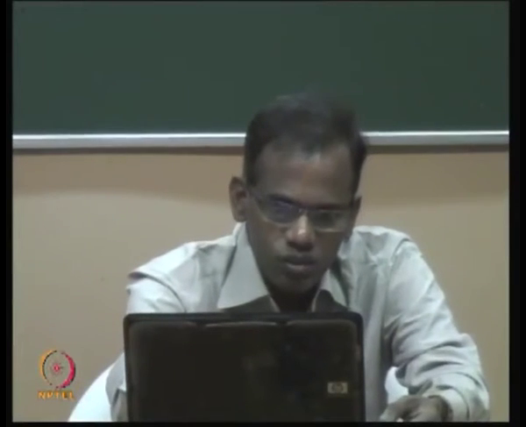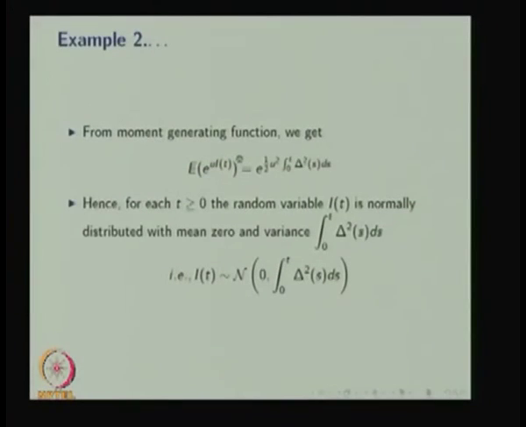Therefore, it is the expectation of e to the power u times I(t). You can find that this value is e to the power of one half u squared times the integral from 0 to t of delta squared(s) ds.